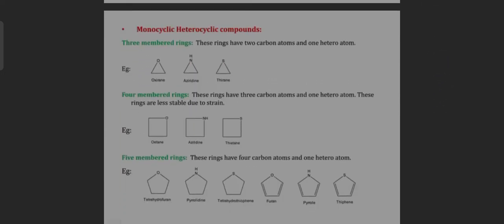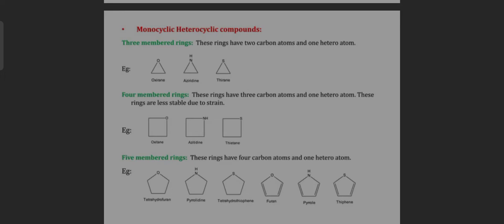Now, monocyclic heterocyclic compounds. 3-membered rings. These rings have 2 carbon atoms and 1 heteroatom. For example, oxirane, oxetane. 4-membered rings. These rings have 3 carbon atoms and 1 heteroatom. Such rings are less stable due to strain. For example, oxetane.